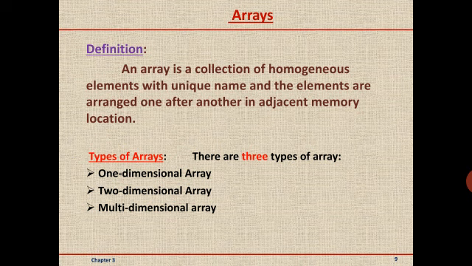Basically, arrays are classified into 3 different types. So, for the syllabus, you have 3 different types of arrays. First one is single dimensional array or one dimensional array. Next is two-dimensional array, and third one is multi-dimensional array.